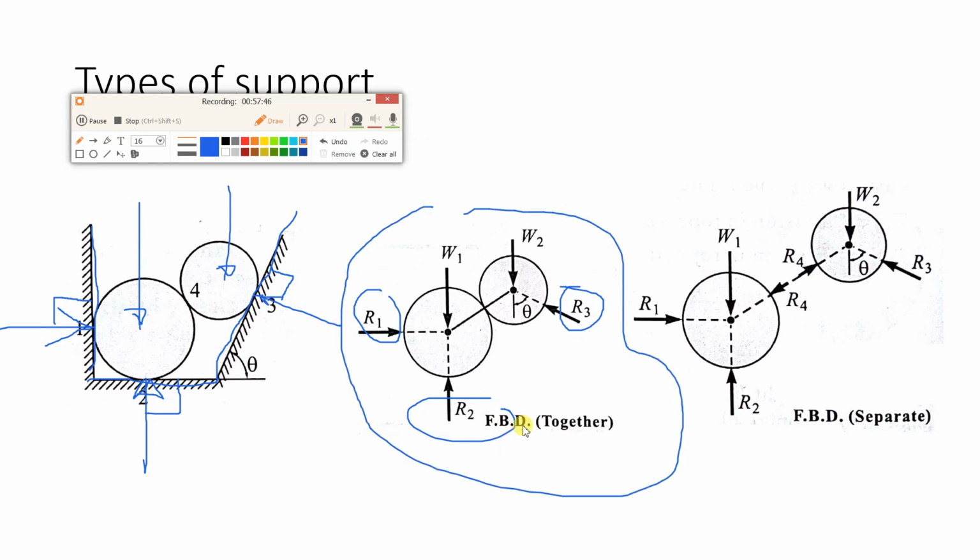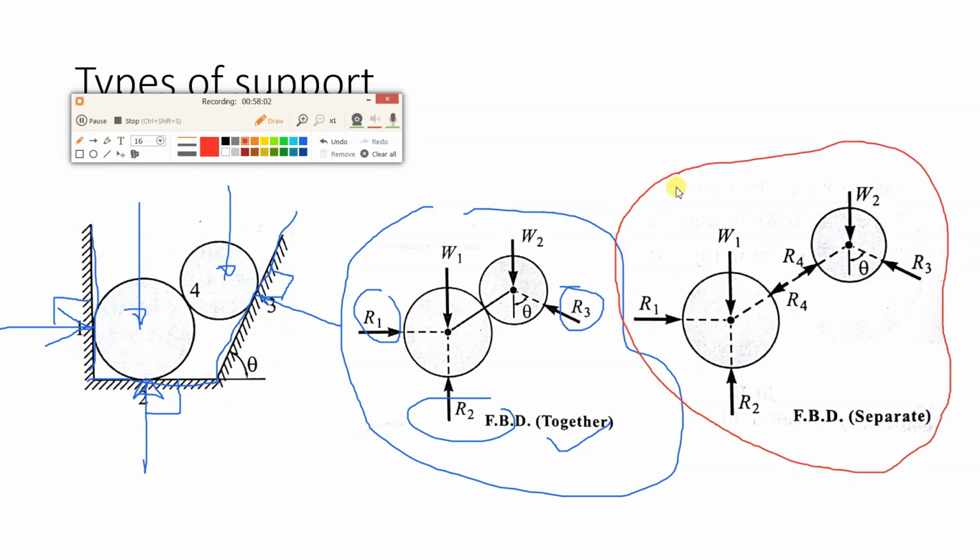So here if you see, the FBD together has been written. Now suppose we want to take the FBD of these 2 spheres, but we are separating them. Here you can see this is the FBD of the spheres when both are separated. Now what will happen is, this sphere is being pushed by the second sphere in this direction.